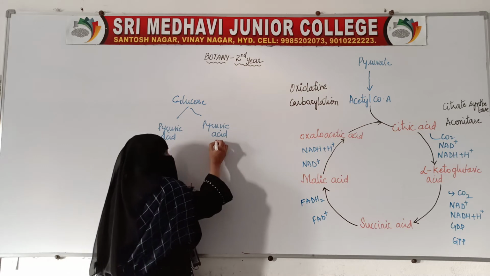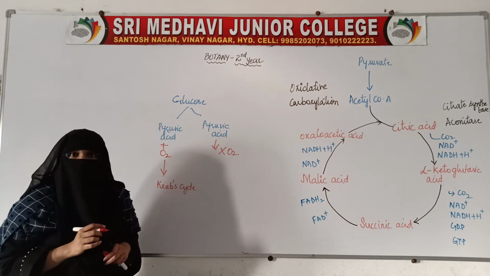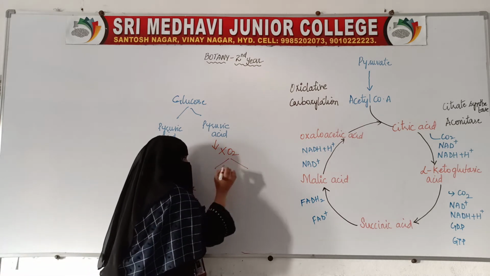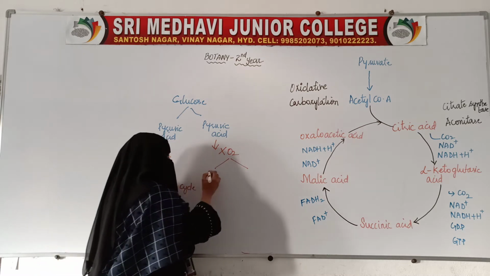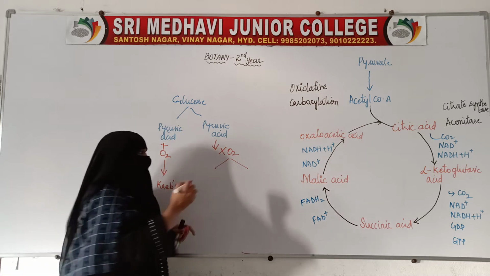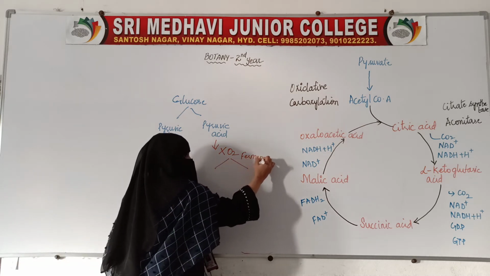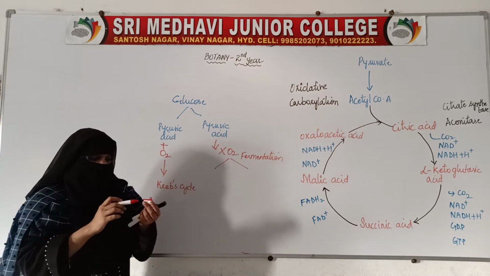And when this pyruvic acid does not get oxygen, it will perform anaerobic respiration, which we call fermentation.